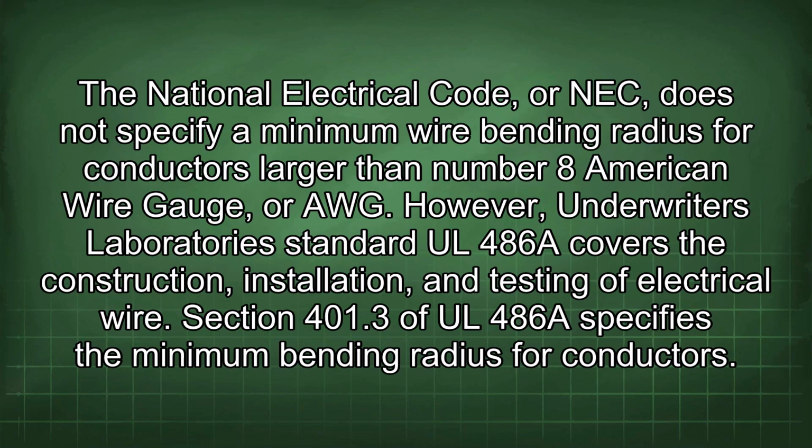The National Electrical Code, or NEC, does not specify a minimum wire bending radius for conductors larger than number 8 American wire gauge, or AWG. However, Underwriters Laboratories Standard UL 486 covers the construction, installation, and testing of electrical wire. Section 401.3 of UL 486 specifies the minimum bending radius for conductors.